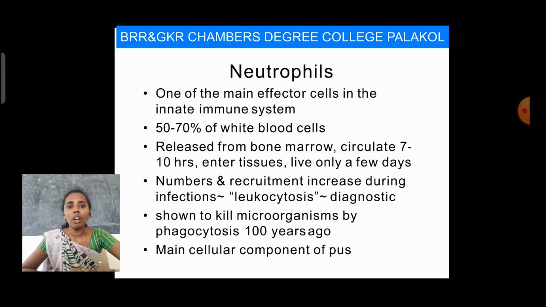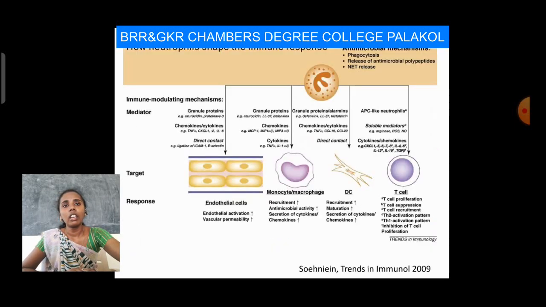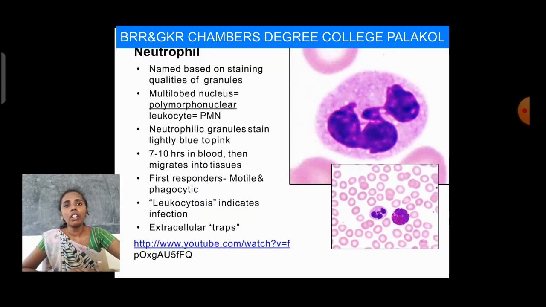Next one is neutrophils. These are classified based on the staining qualities of granules. Coming to the diagrammatic representation, these are real neutrophils identified in a stained section under the microscope. They appear like this. They stay 7 to 10 hours in blood, then migrate into tissue.